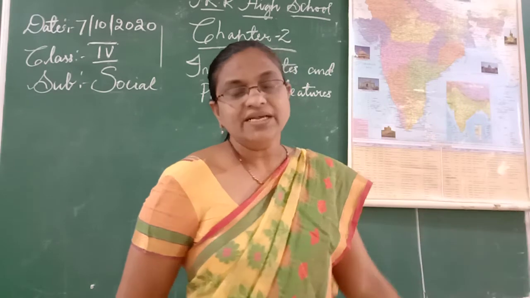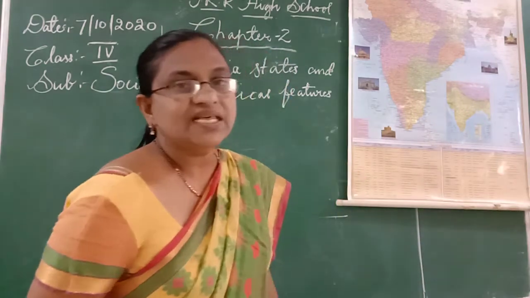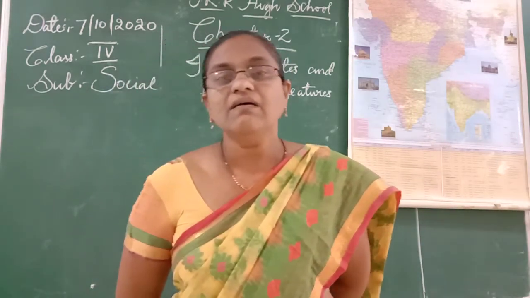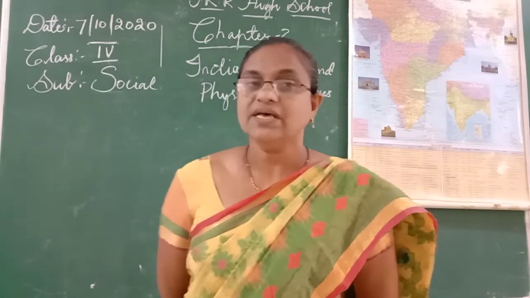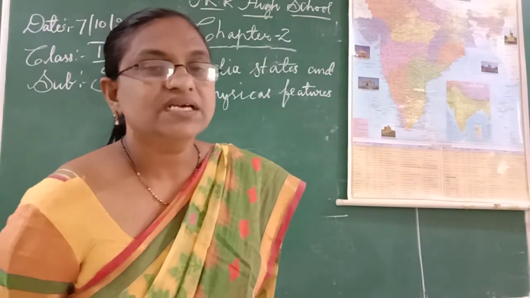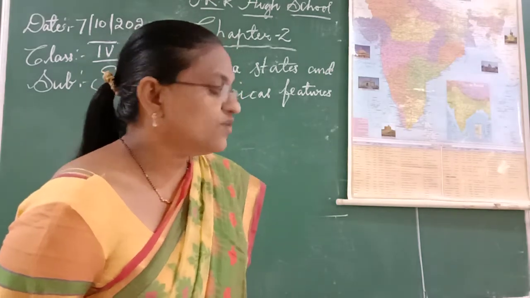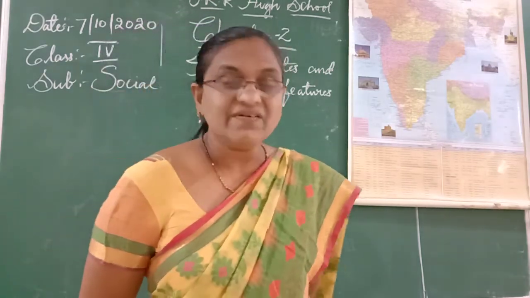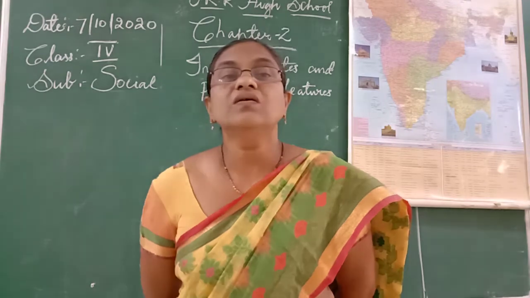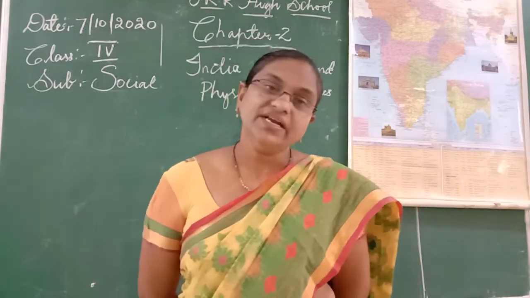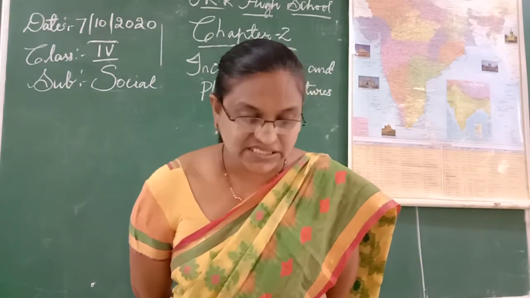One more thing, our country is the 7th largest country in the world. Children, do you know a few facts about our country? Let us discuss first, then we enter into our lesson.